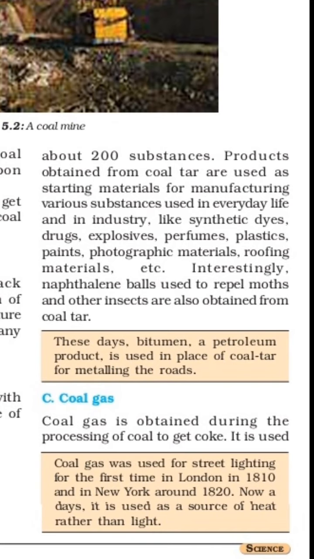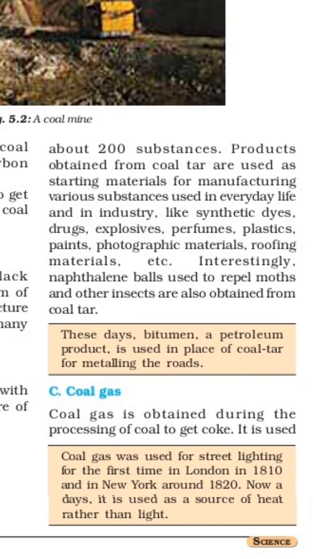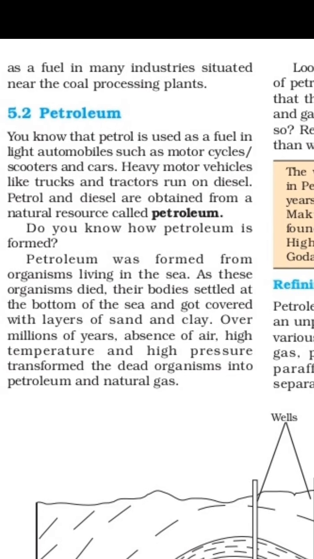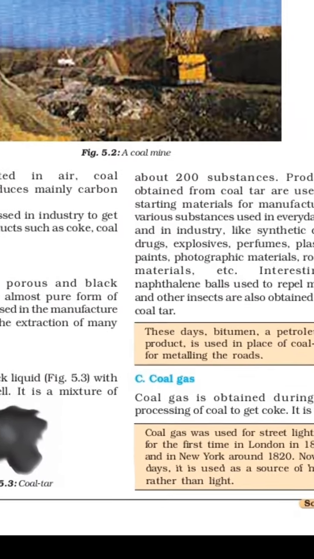And the last one is coal gas. Coal gas is obtained during the processing of coal to get coke. When coal is converted into coke, at that time coal gas is produced, and it is used as fuel in many industries situated near the coal processing plants.